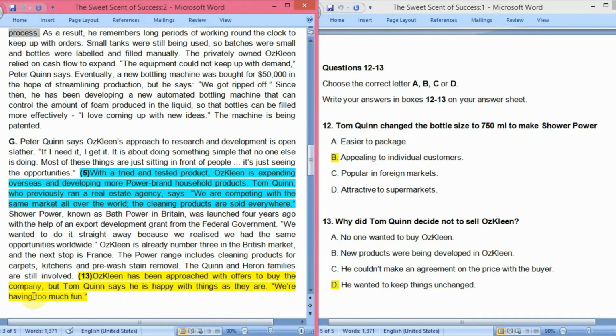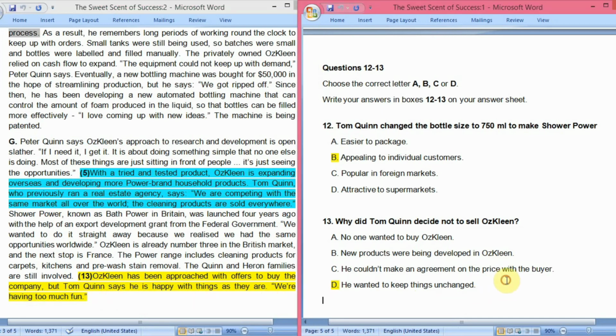We are having too much fun. That is what he says, that they are having too much fun. So he simply didn't want to sell the company because he was quite happy with things as they were. So the A option was no one wanted to buy Oskaline. That is wrong, because there were offers from many other companies to buy this Oskaline company, but he did not want to sell it. Okay, now the B option is new products were being developed in Oskaline.